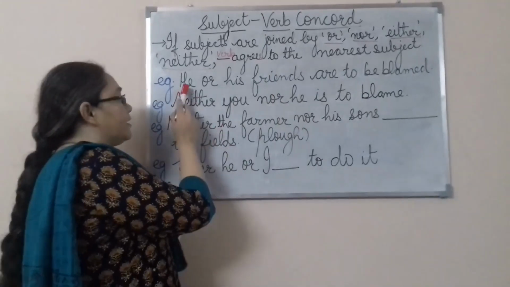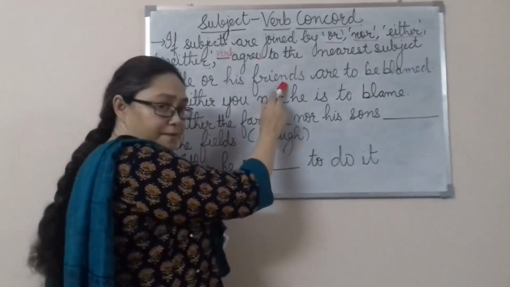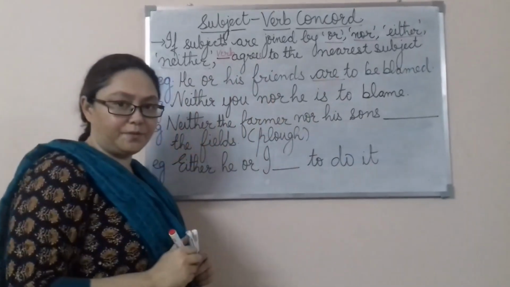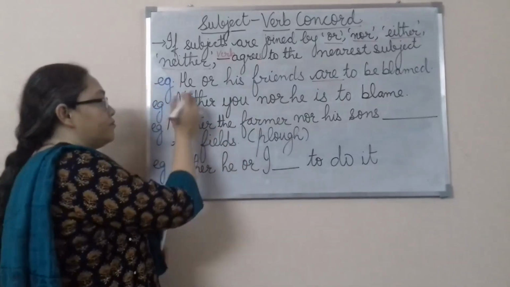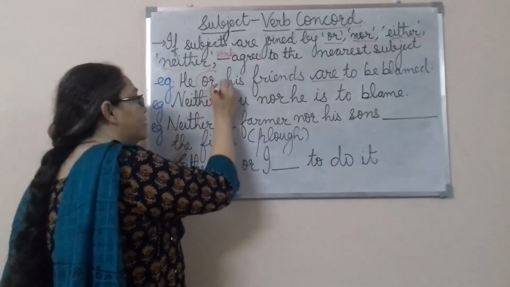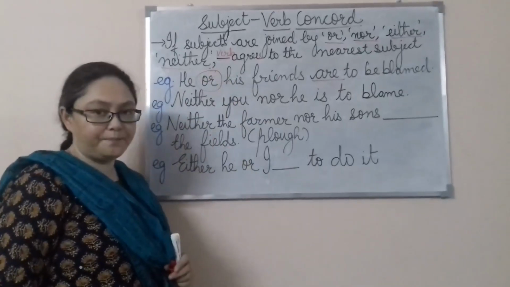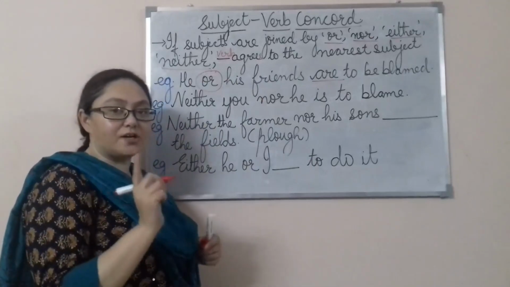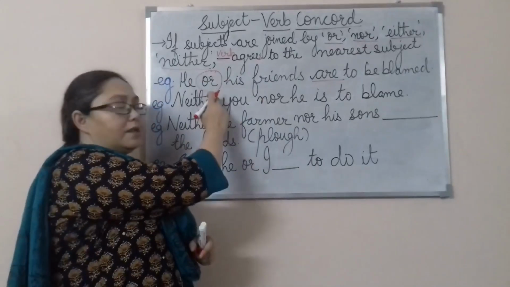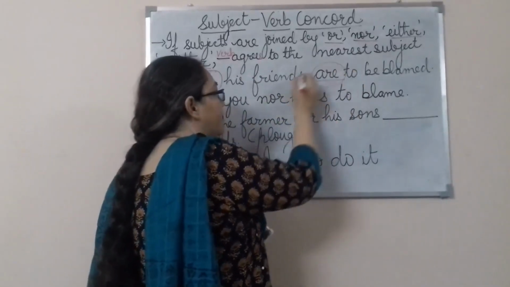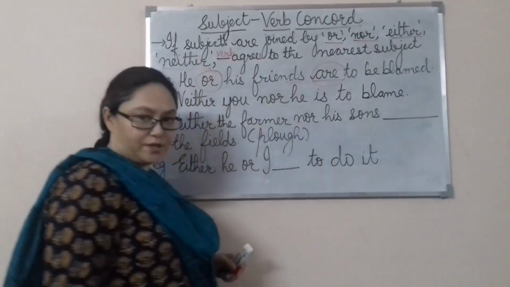Here, he or his friends are to be blamed. So here the subject is he or his friends. We are joining the subjects with or. So what have we learned? If the subjects are joined by or, the verb is going to agree with the nearest subject.